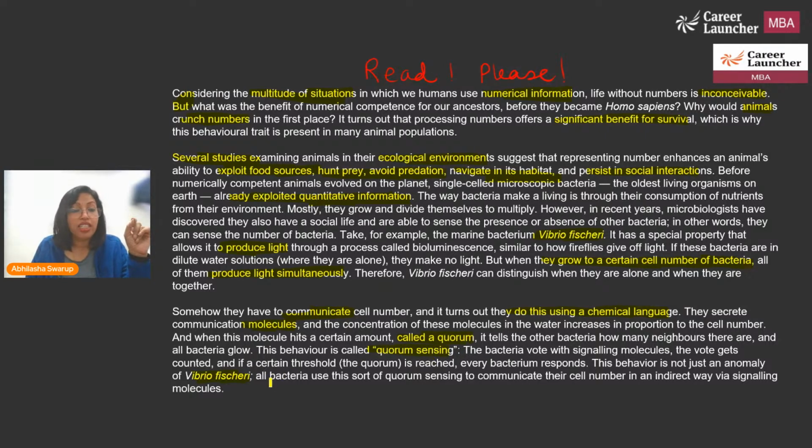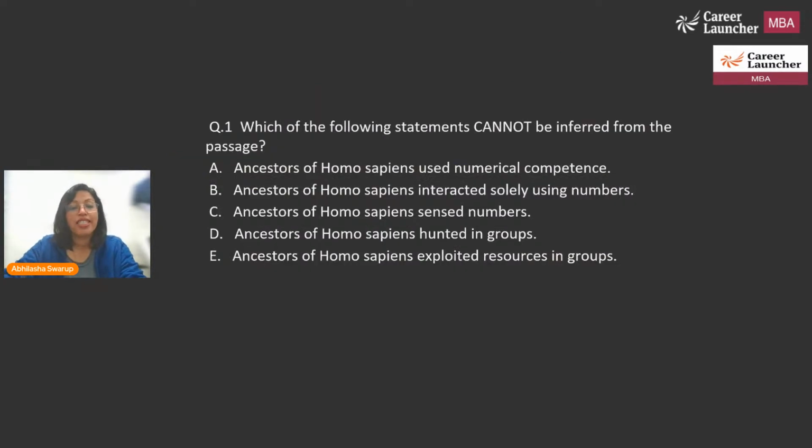Now, this is not just specific to Vibrio fischeri, but all bacteria use some sort of quorum sensing to identify how many of them are there. Okay. All right, let us take a look at our question.